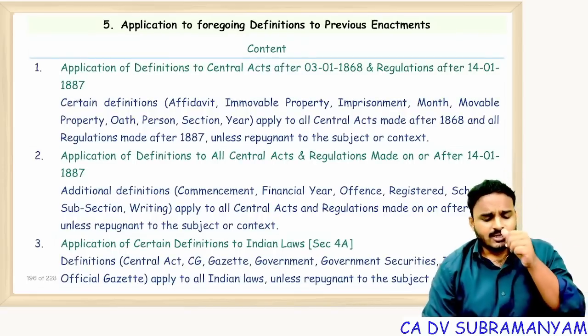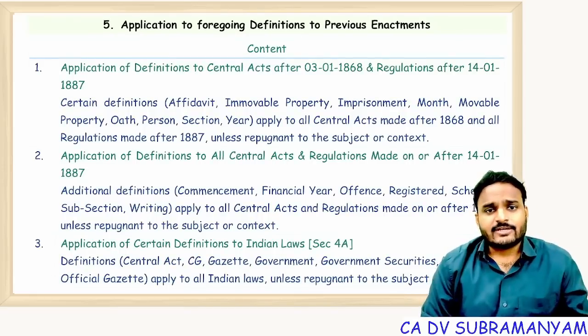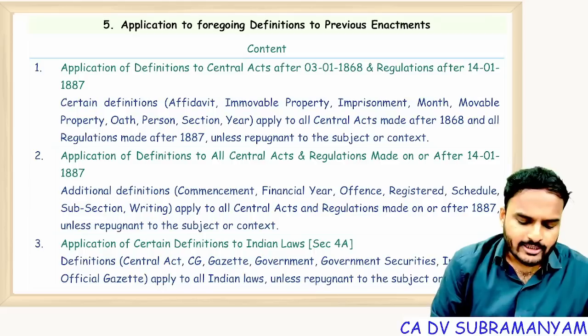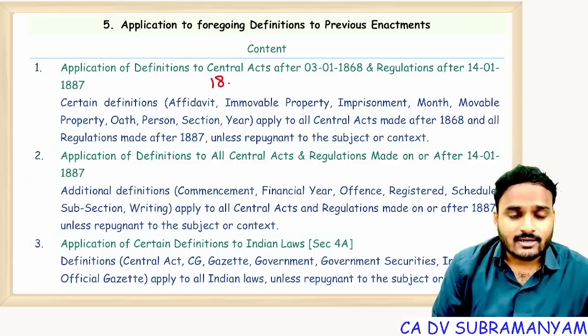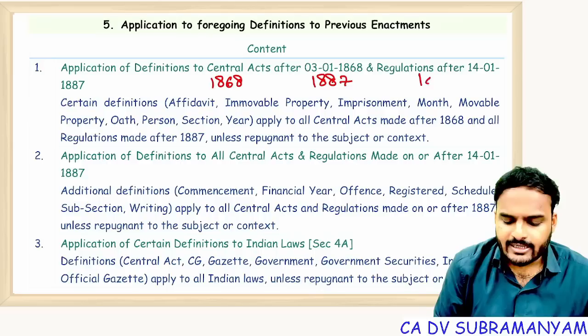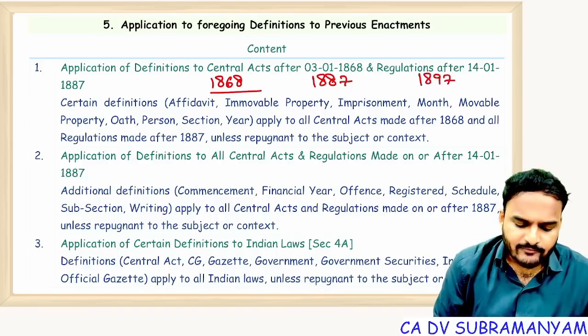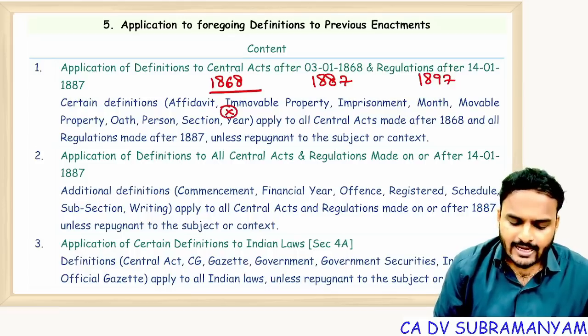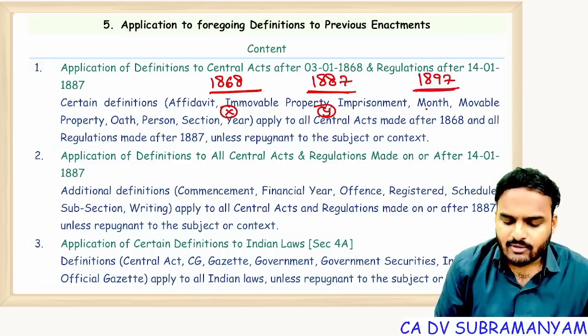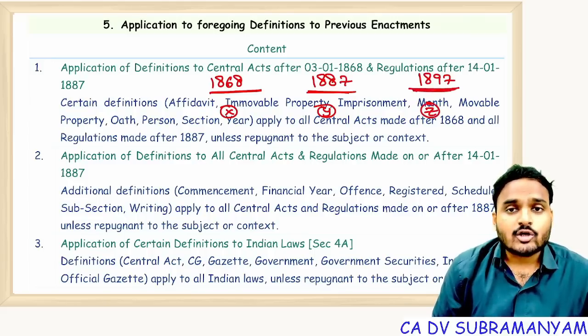Next one, last point of the definitions part: application of foregoing definitions. Our present General Clauses Act is not the first act. One act is there from 1868, a second act from 1887, and a third act from 1897. Some definitions were defined in the first, some X number of definitions, Y number of definitions under the second General Clauses Act, and Z number of definitions under General Clauses Act 1897.